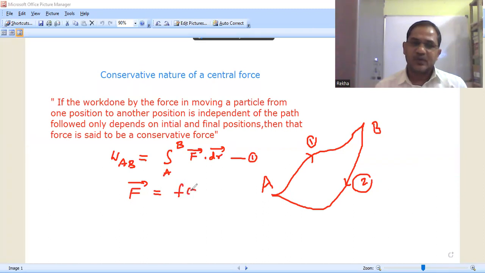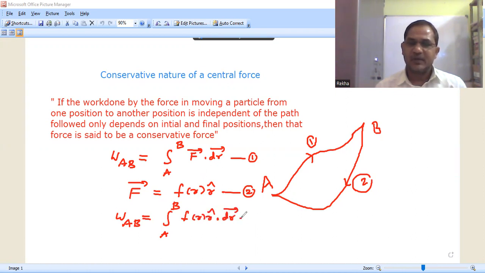F bar is equal to F of r into r cap, equation 2. Substituting that, W_AB is equal to the integral from A to B of F of r, r cap dot dr bar. This is equation 3.